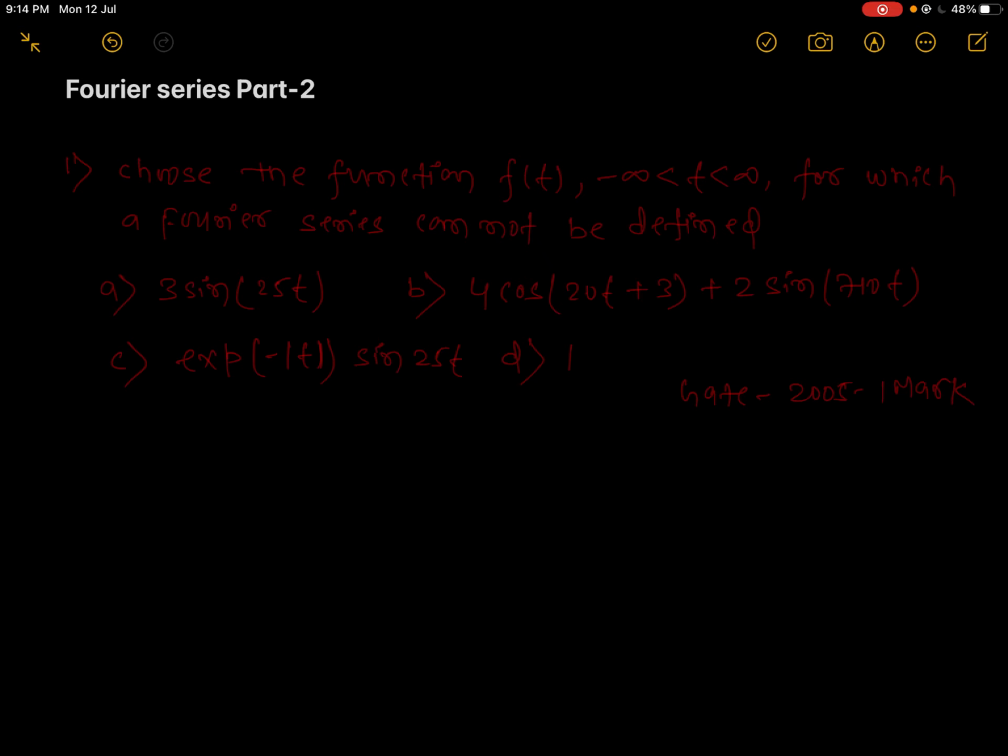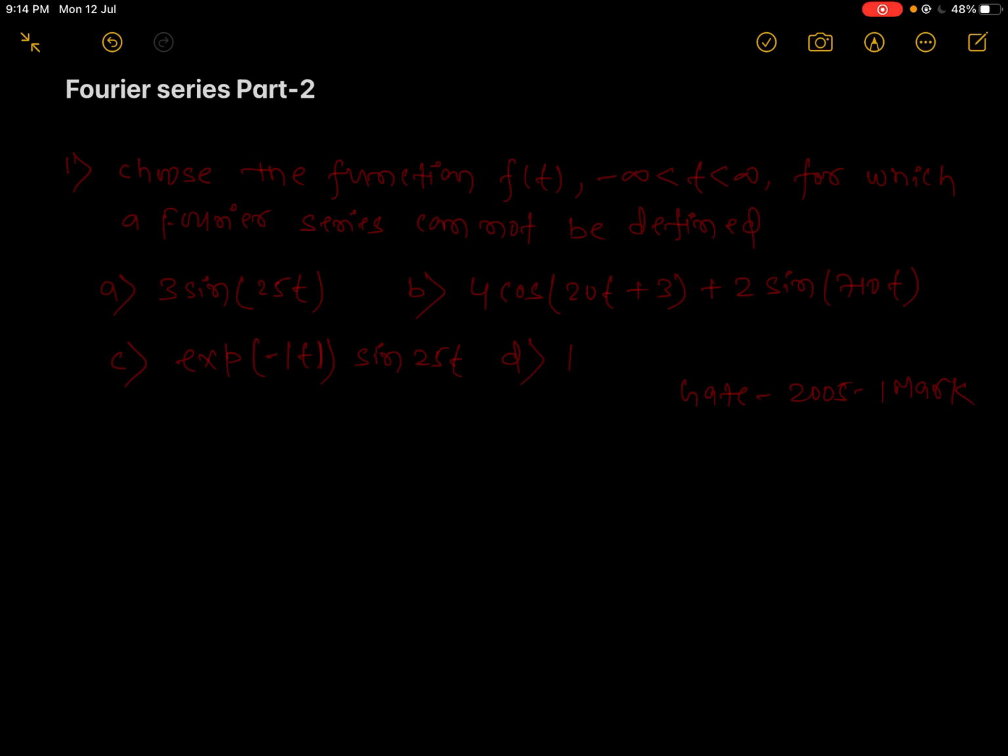In this lecture, I will cover Fourier series part 2, with GATE questions from 2005 to 2021. Okay. Now, in Fourier series part 2, the first question is: choose the function f(t), defined from minus infinity to infinity, for which a Fourier series cannot be defined.